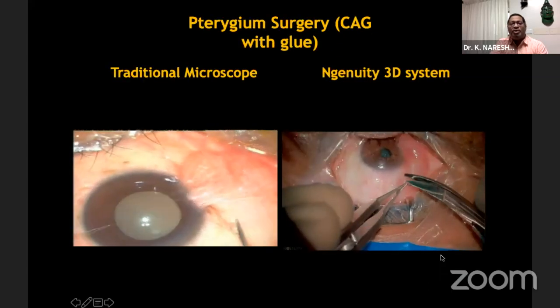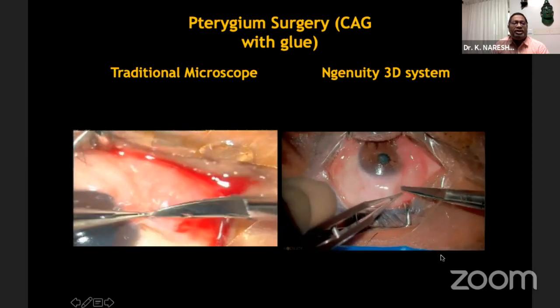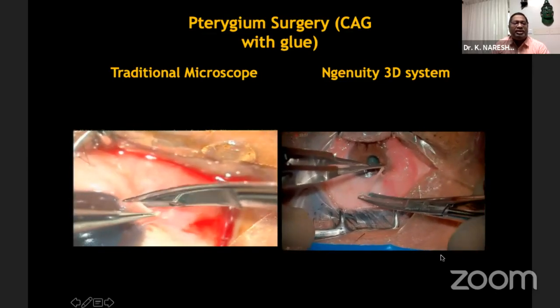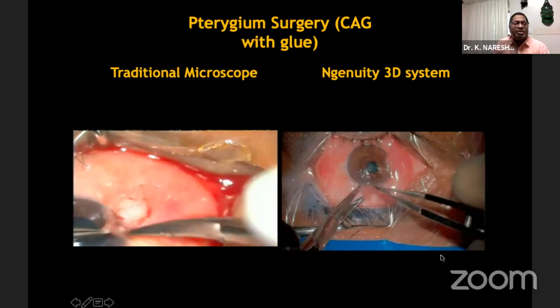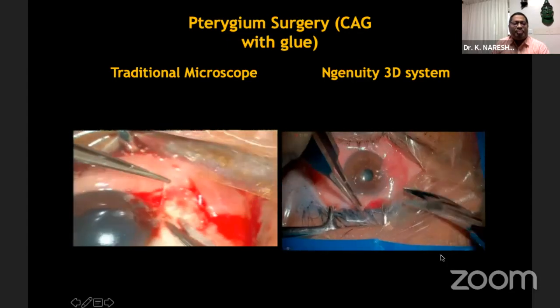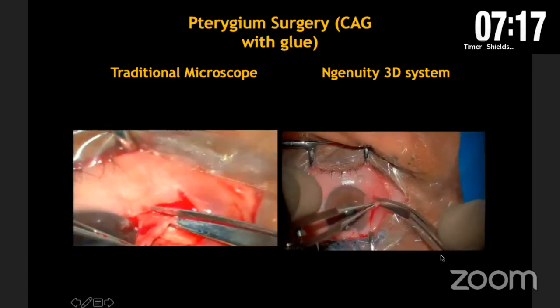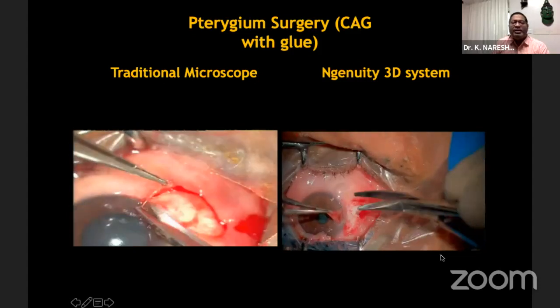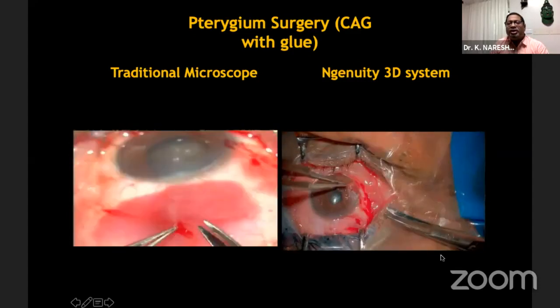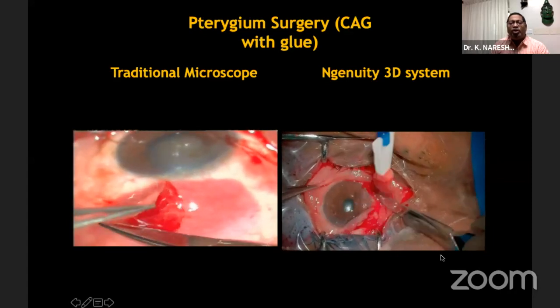So I'll show you both types of simple surgery which I have done. First is the traditional surgery. You can see the traditional pterygium surgery I am demonstrating. You get a very sharp delineation of the tissues which you are cutting or dissecting. In contrast, when I tried the 3D system and magnified more, I lost the precision.